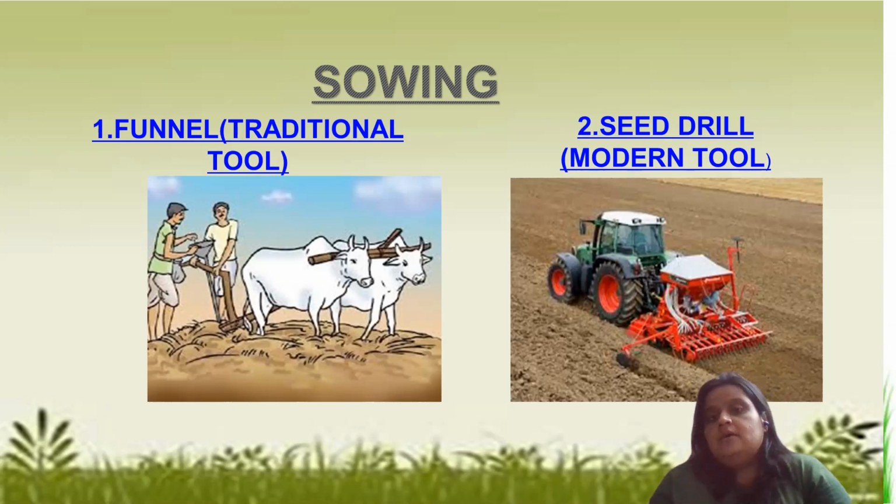So that's why the tool which we are using here, which is a modern tool, is the seed drill. Seed drill is more efficient as compared to broadcasting and even the funnel. Why so? Because the seed drill sows the seeds at proper depth, at proper distances as well. That's why the seed drill is so useful as it is a modern tool.